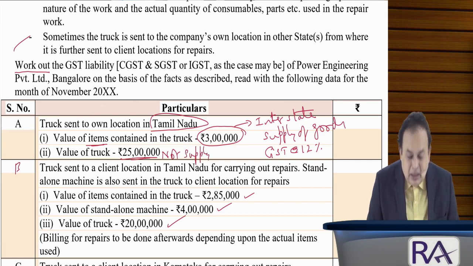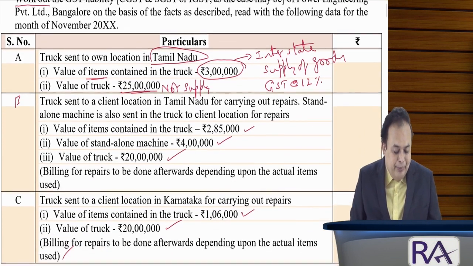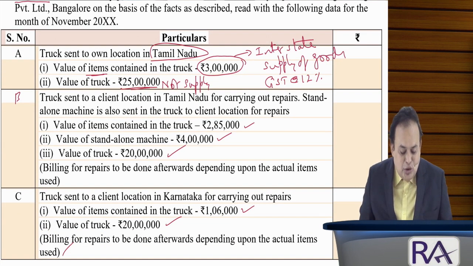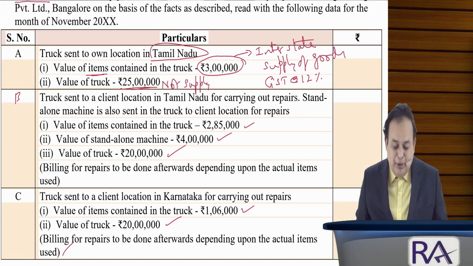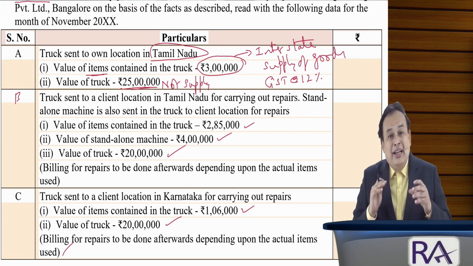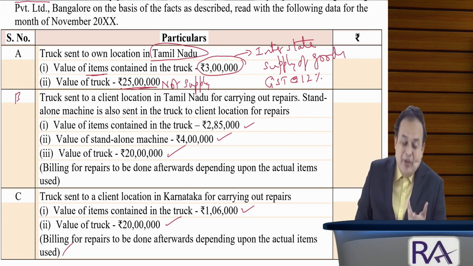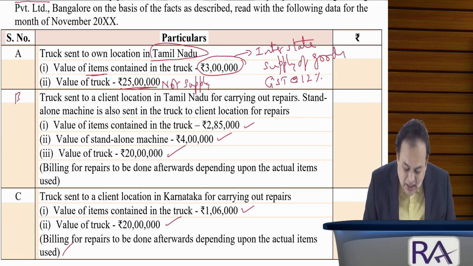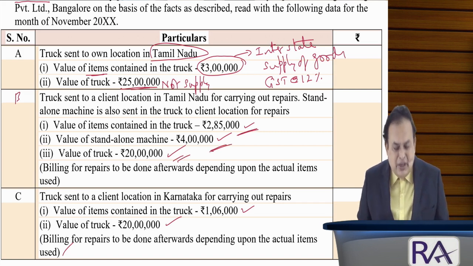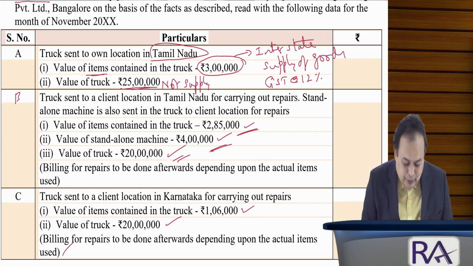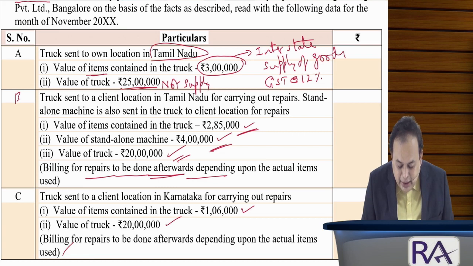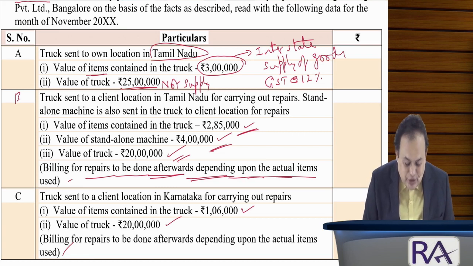Because the truck is coming back to Karnataka. Point B: trucks sent to the client location in Tamil Nadu, and we do not know the bill value unless the work is completed. Therefore, the items contained in the truck, standalone machinery, and the value of the truck are not a supply.